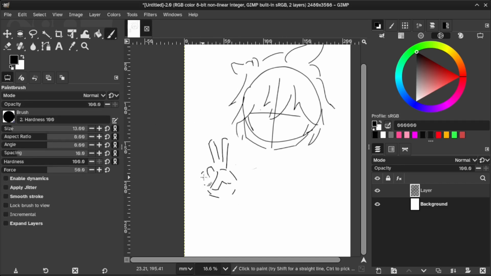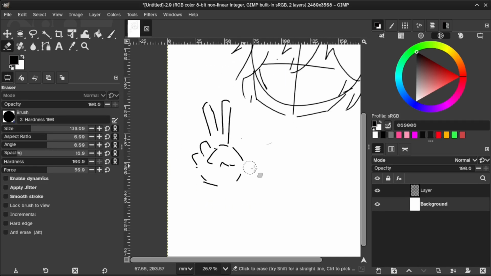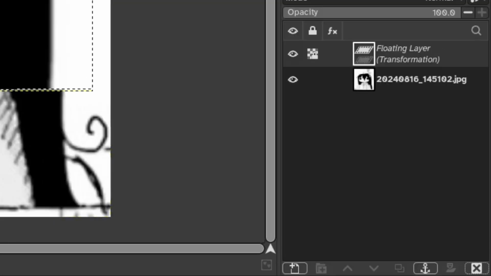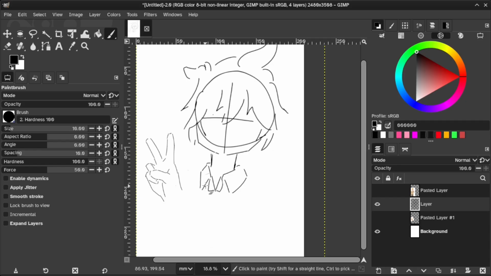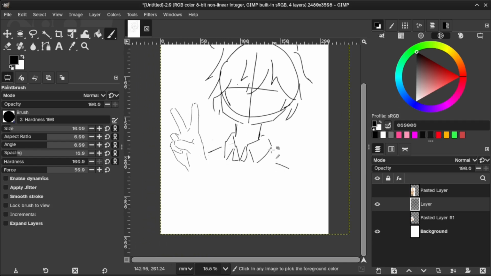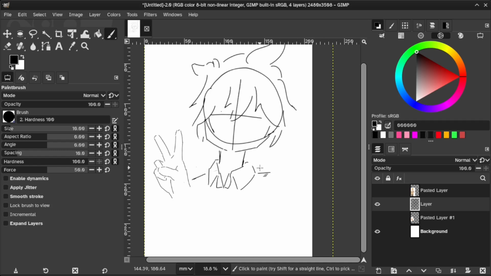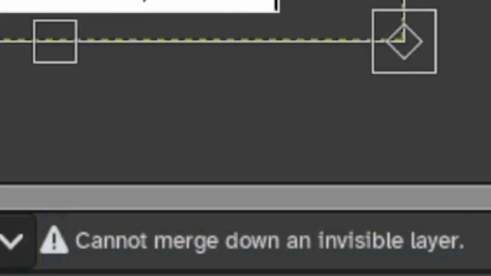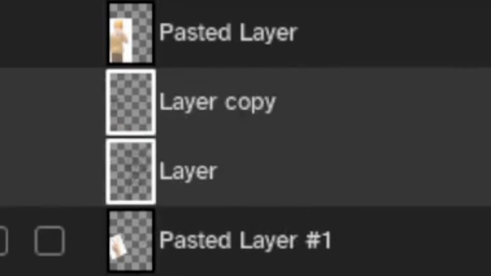More about transformations. I do a lot of those. I move a lot of things many times while drawing. The fact that I need to anchor the floating layer or whatever for when I want to transform a selection is not ideal. So using it for drawing immediately just amplifies the amount of jank that could happen. Cannot march down invisible layer. I can see the layer, mate.